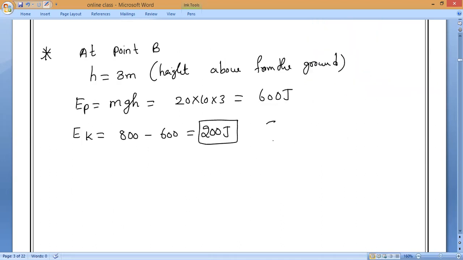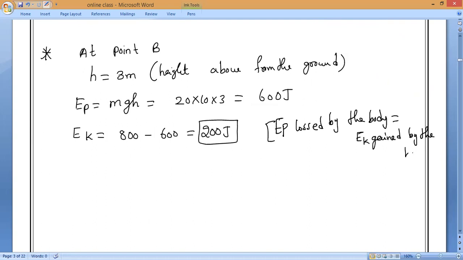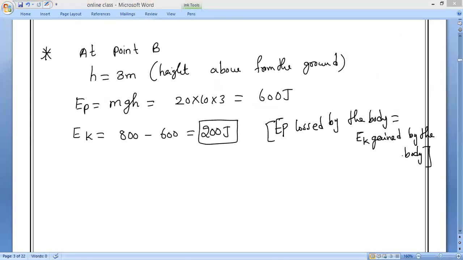So here, potential energy lost by the body is equal to kinetic energy gained by the body. Yes or no? Understand? Anything you doubt, you can ask me. Okay, that is what you have to remember.